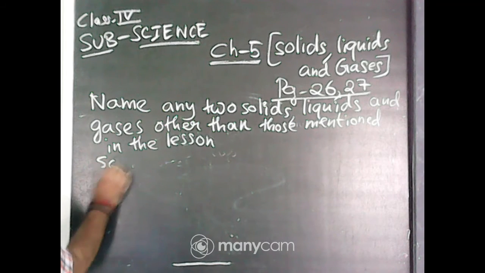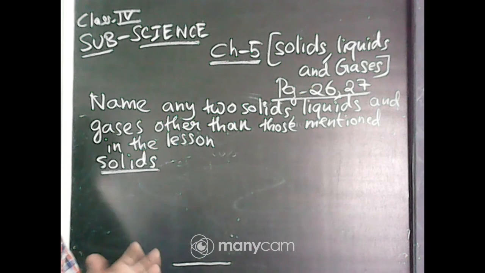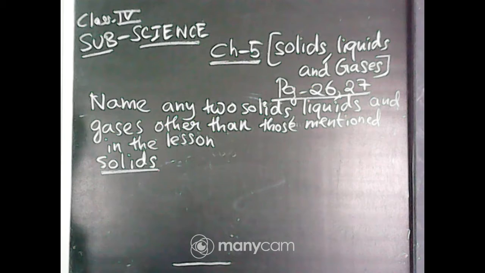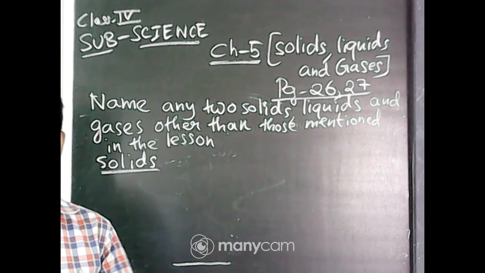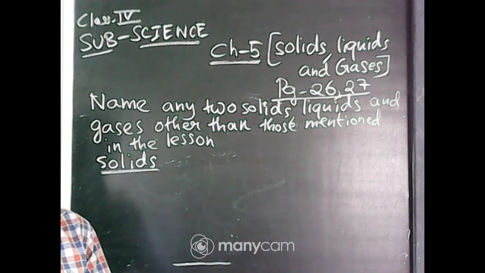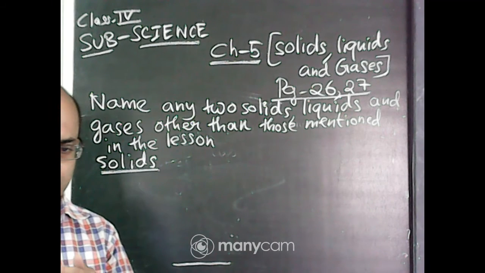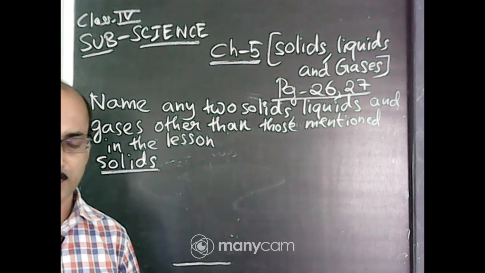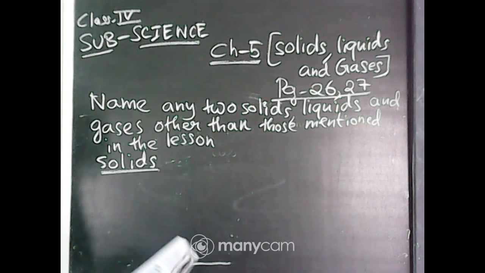Okay, I will write here. You are also writing the answer. You will not be able to write the examples given in the book. You will write other examples. You cannot write oxygen, nitrogen for gas. You cannot write book, pencil, table for solid. You cannot write water, milk for liquid, because these examples are given in the book. Please all the students, please hear. So this you cannot write.